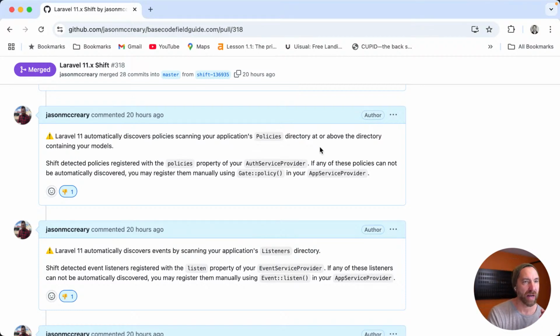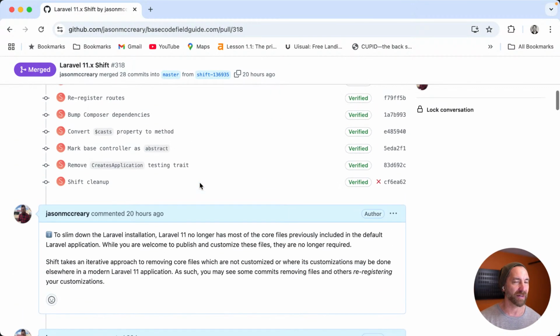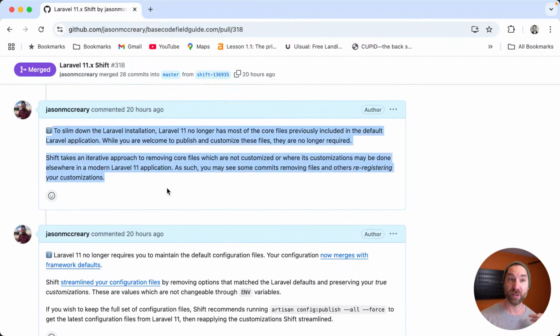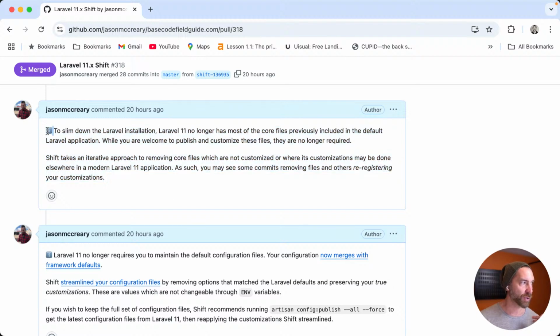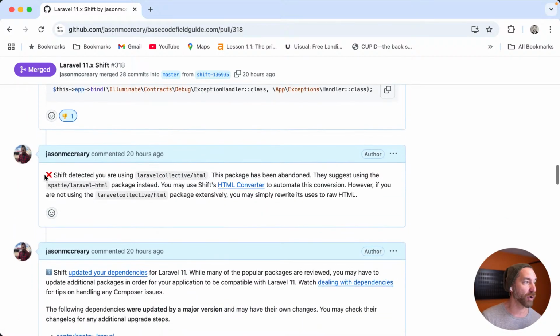I ran the Laravel 11 shift, and it left a couple comments that I feel like Shift probably didn't need to leave me, and people really enjoy the comments. It's kind of like your own personal upgrade. It tells you the new stuff in Laravel with informational comments. It tells you things you might want to look at with warning comments, where Shift automated it but you might want to take a double take. And then any X comments say, hey, you need to go fix this for your upgrade to be completed.